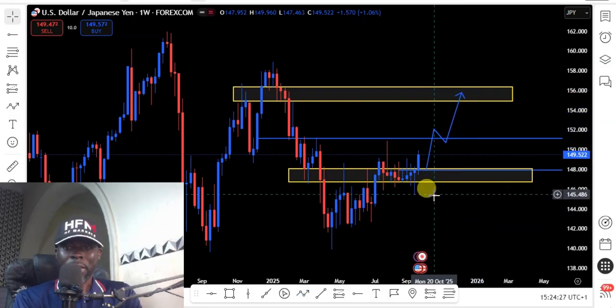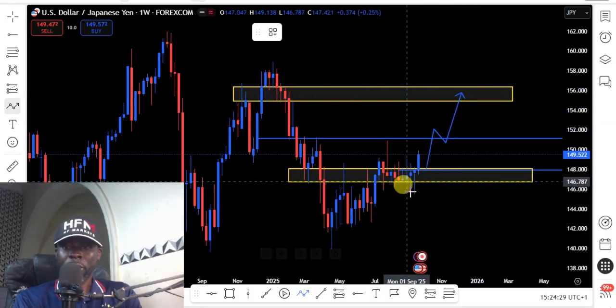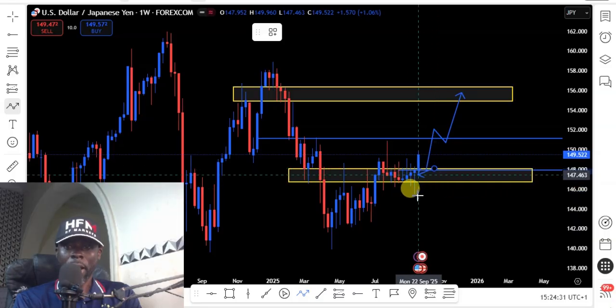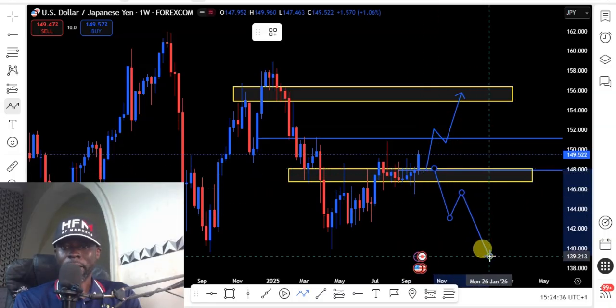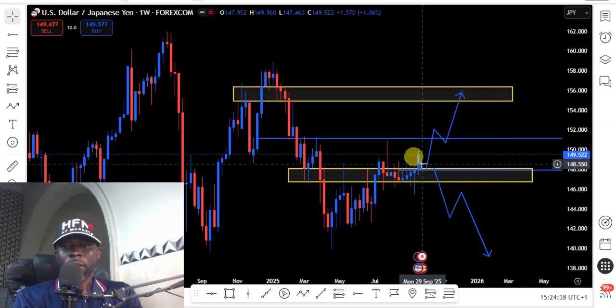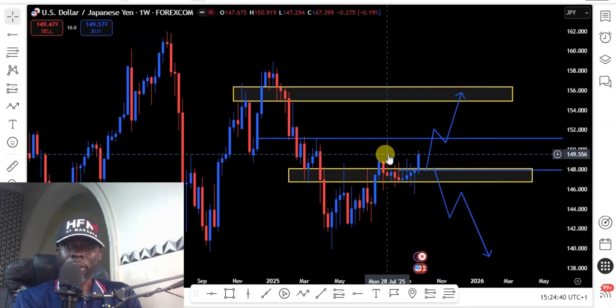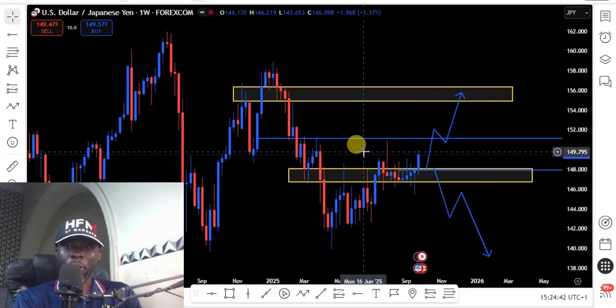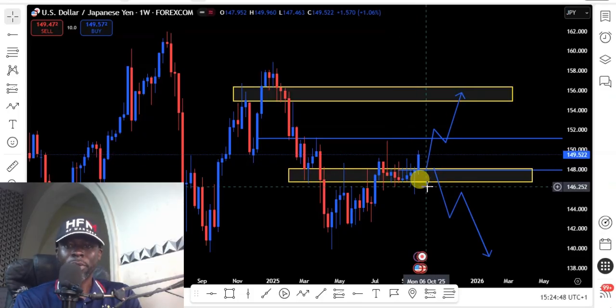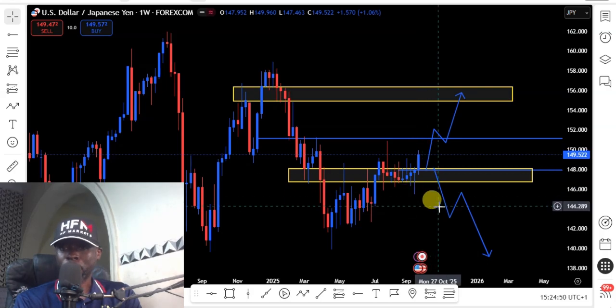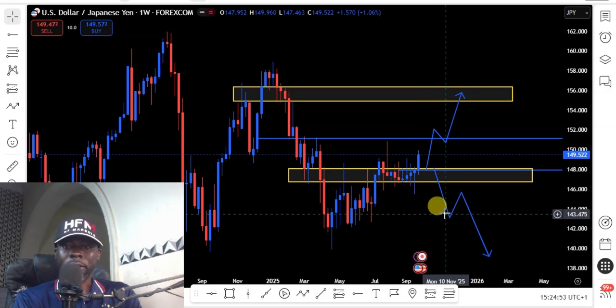Then if we can get a close below this level, below this higher low, we start looking for a selling opportunity to the downside. So for now, USDJPY closed on the weekly resistance. For now, we don't have a clear direction yet, because what we expect this week is price to retest back to this support level. A break of this support level might see price pushing more lower for the USDJPY.